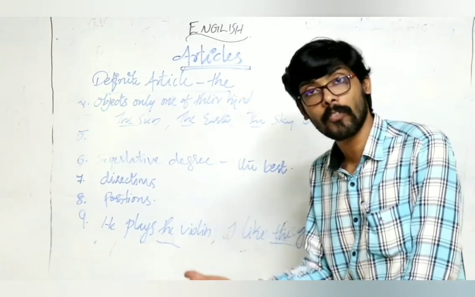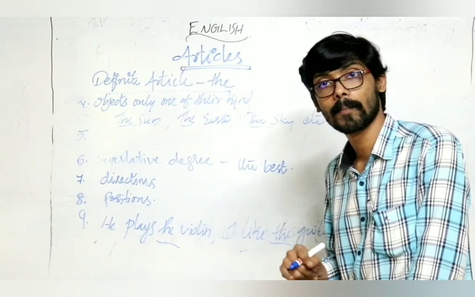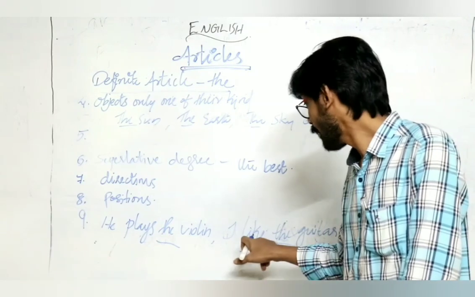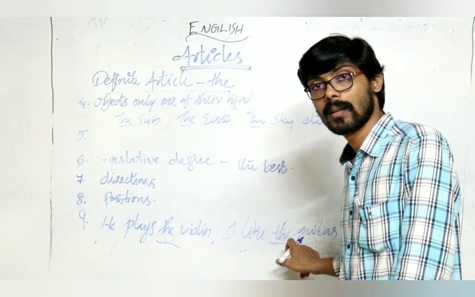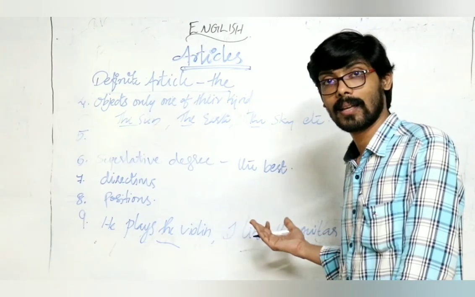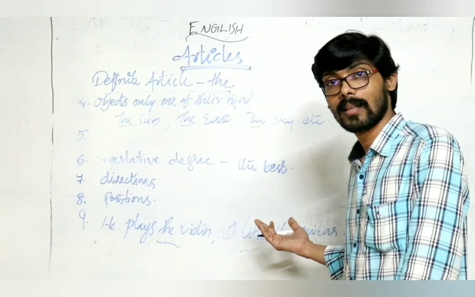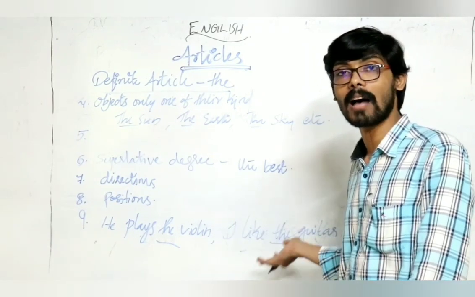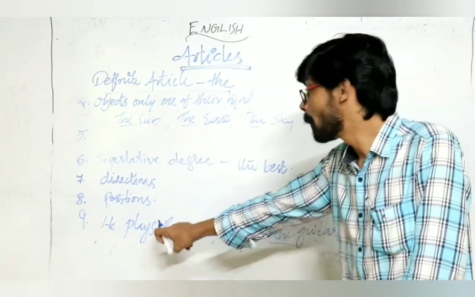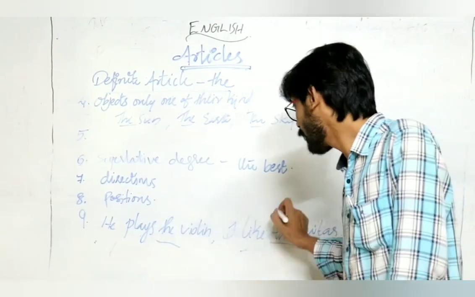But suppose he plays football, no article needed. And then I like the guitar. I like dancing. Right? So only in the case of musical instruments that come after verbs such as play, like. Very important.